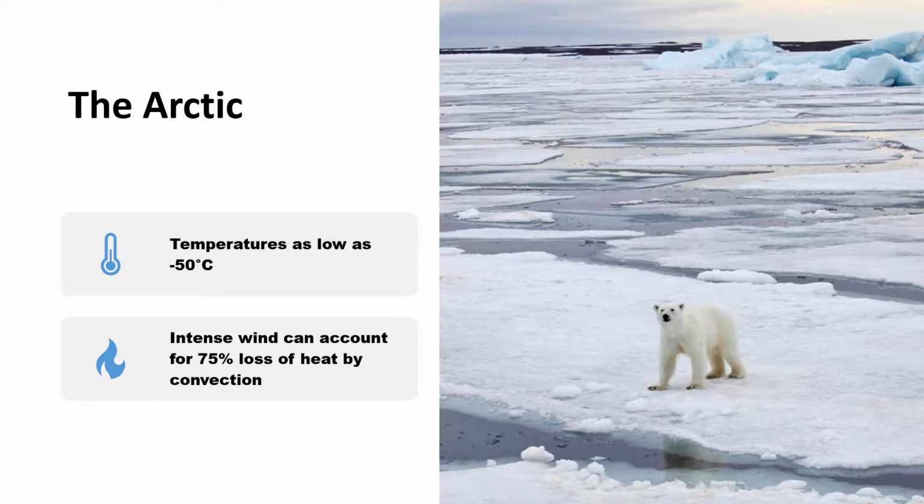The first harsh environment we will be examining is the Arctic, one of the coldest extreme environments on the planet, with temperatures as low as -50 degrees Celsius. Intense wind in the Arctic can account for 75% loss of heat by convection, making it extremely difficult for mammals to survive here without any thermal adaptations.